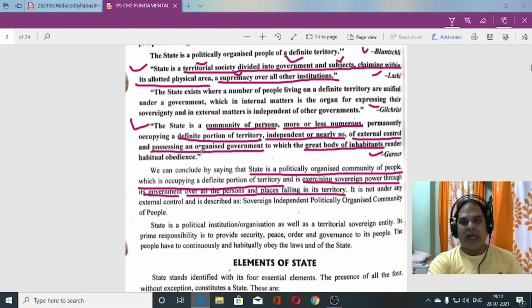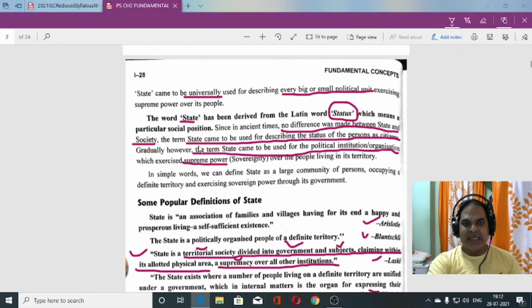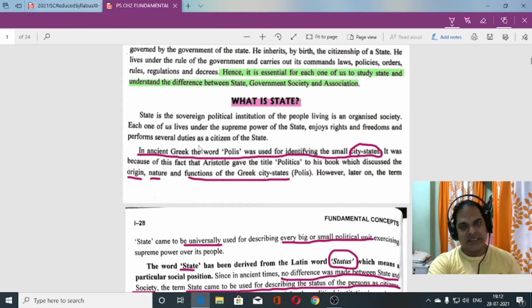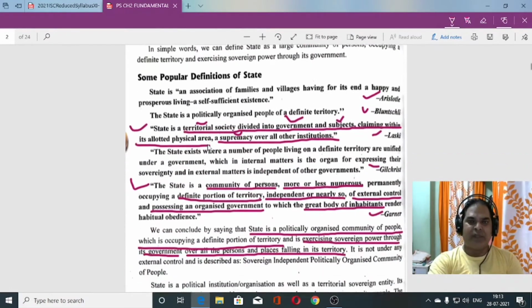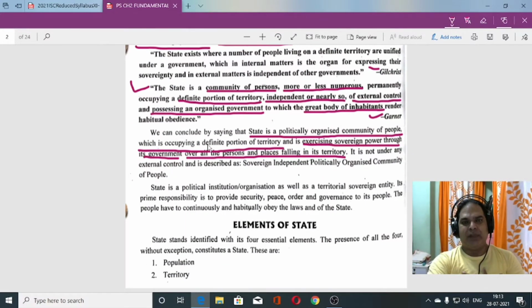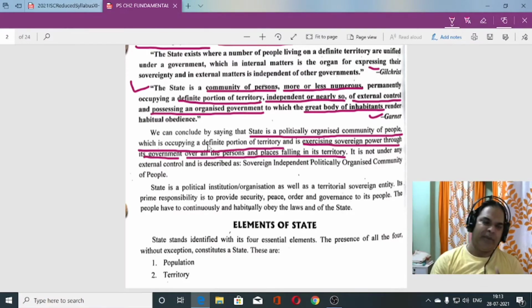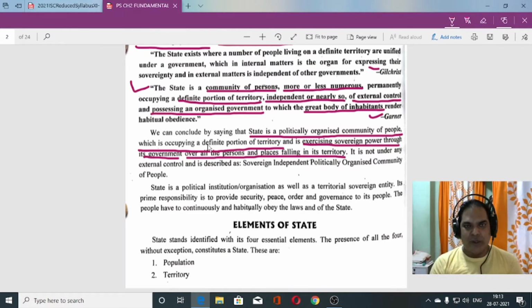So I hope you all have understood what a state is. State is a politically organized territory in which a people lives in a definite territory where government is obeyed by the people. Government possesses the sovereign power, and that sovereign power is utilized by the government to command obedience from the people. We the people living in any country, like people of America, Bhutan, China, India, we obey the laws of the country. Why do we obey it? We have to obey it because we live in that territory. So what is state?